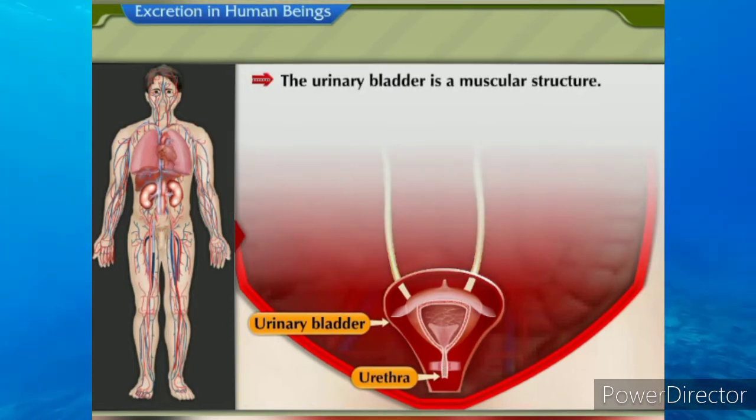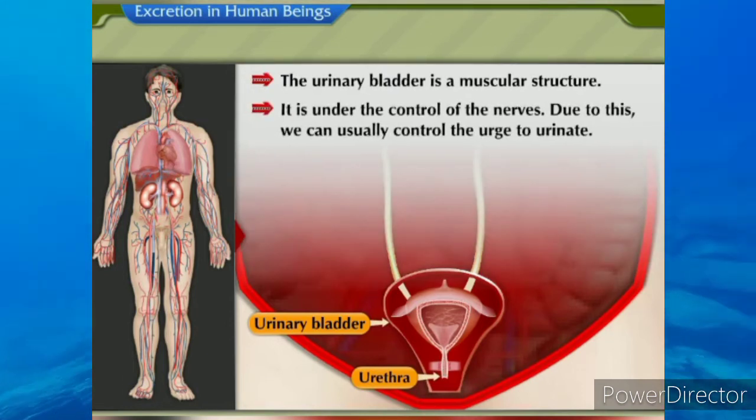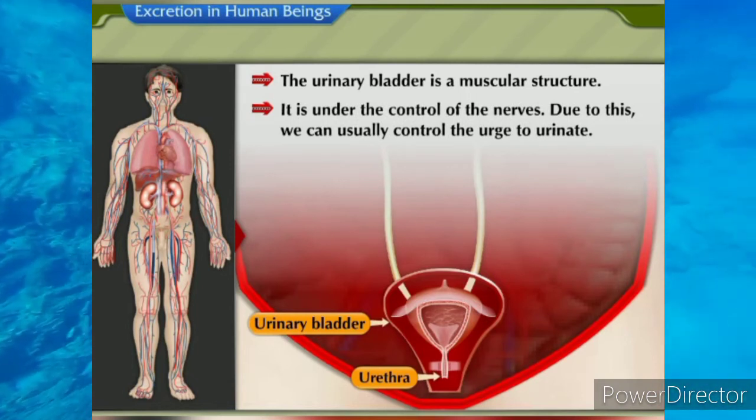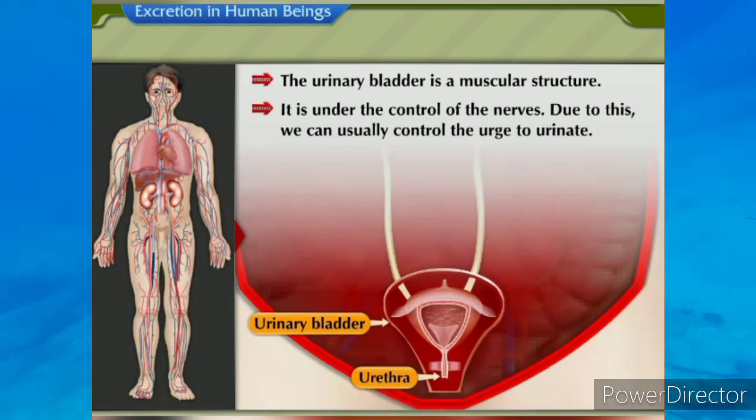The urinary bladder is a muscular structure. It is under the control of the nerves. Due to this, we can usually control the urge to urinate.